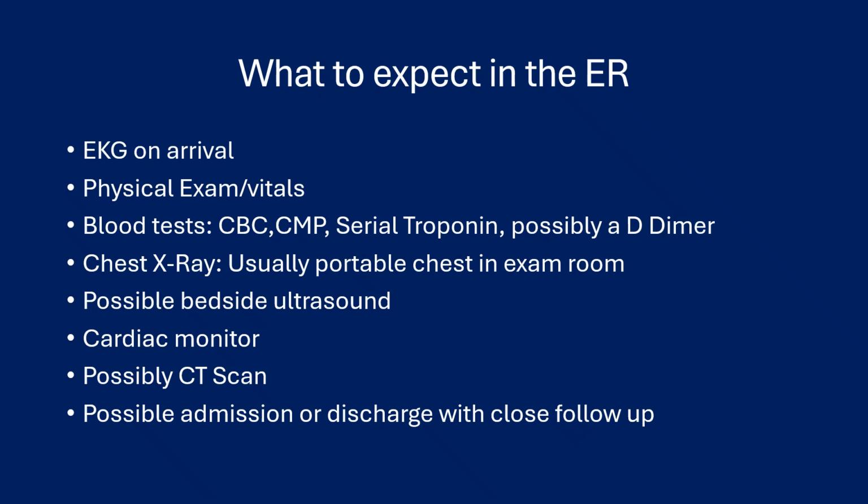Chest x-ray. The chest x-ray that you're going to get with this chest pain patient is usually going to be a portable chest x-ray in the exam room, not a chest x-ray down the hallway. Because ideally someone having chest pain needs to be where they can be stabilized in the ER, not in radiology. Other things, you may have a possible bedside ultrasound to look for, for example, an aneurysm or a dissecting aneurysm. Cardiac monitor, always just standard of care. We want you on a continuous cardiac monitor to see what your rhythm is and look for changes on your EKG.